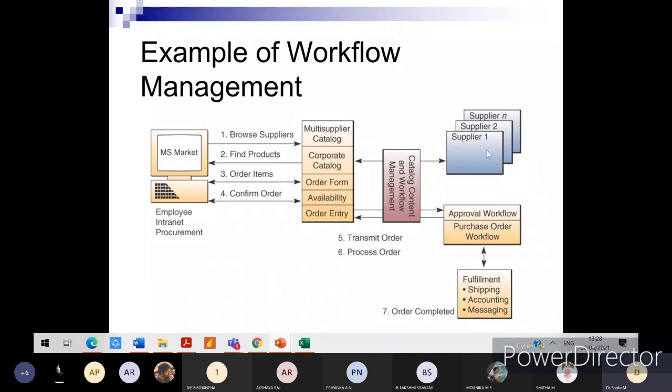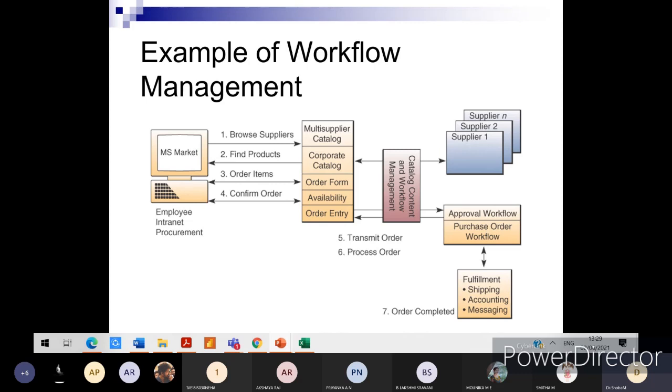Here, the management of the people involved in this particular category, workflow management, can contact any number of suppliers to process the request initiated by the customer, right? That is the reason you can see supplier 1, 2, and it goes to N. And how it's procured by these suppliers, and how the workflow management team gets the approval, and finally the PO is raised, that is the purchase order.